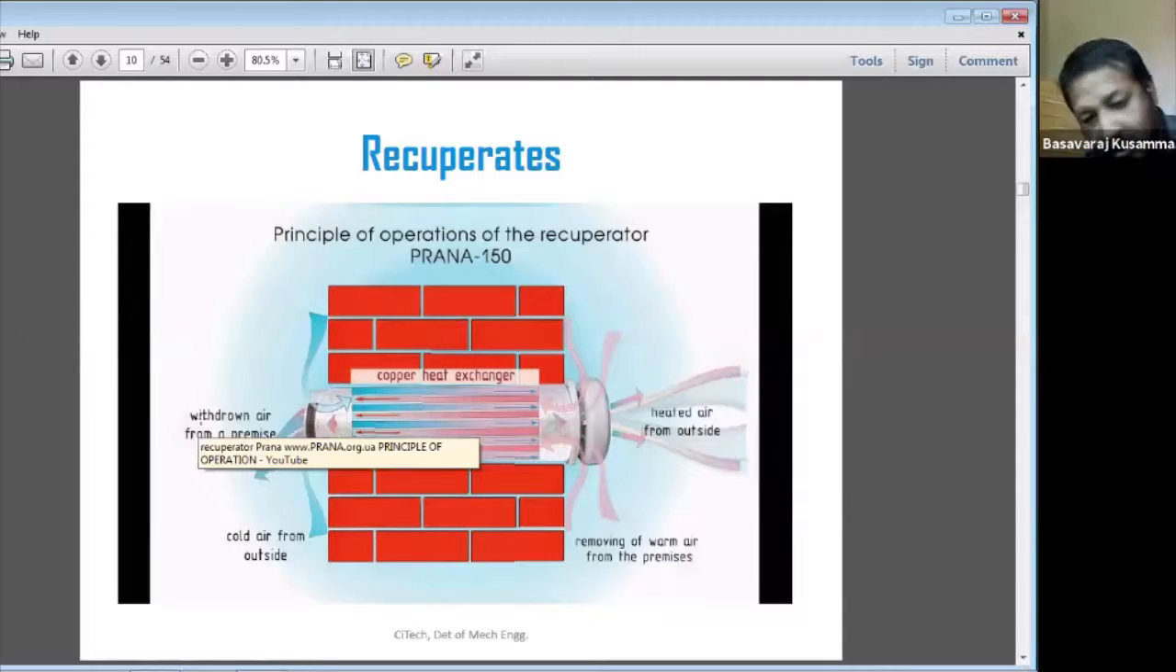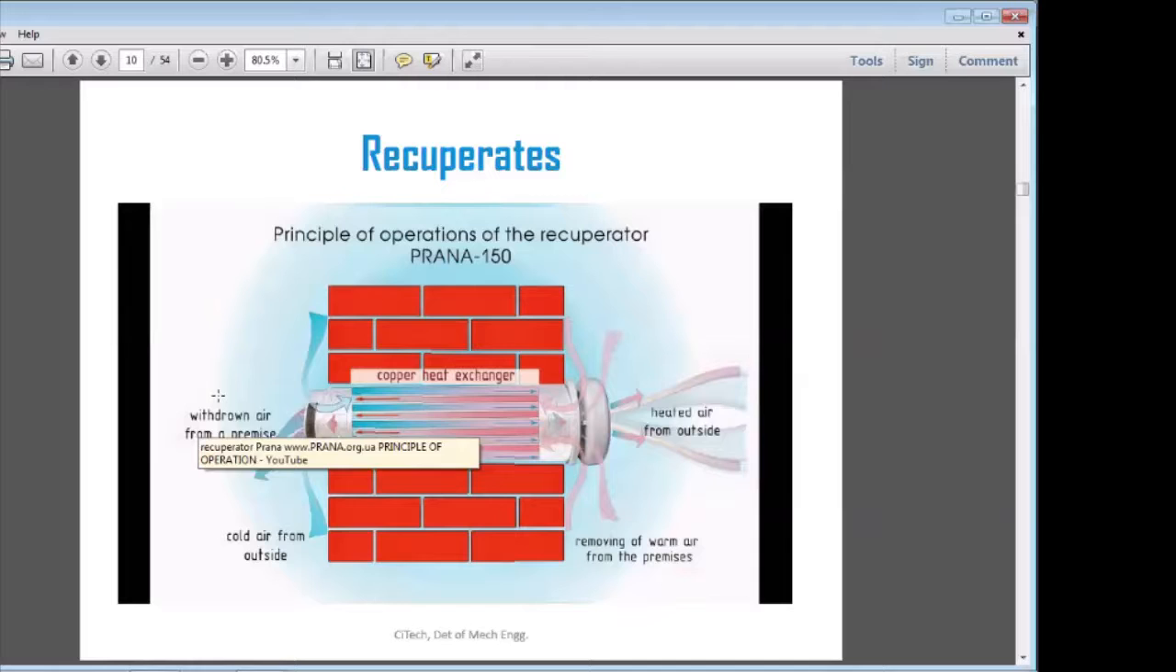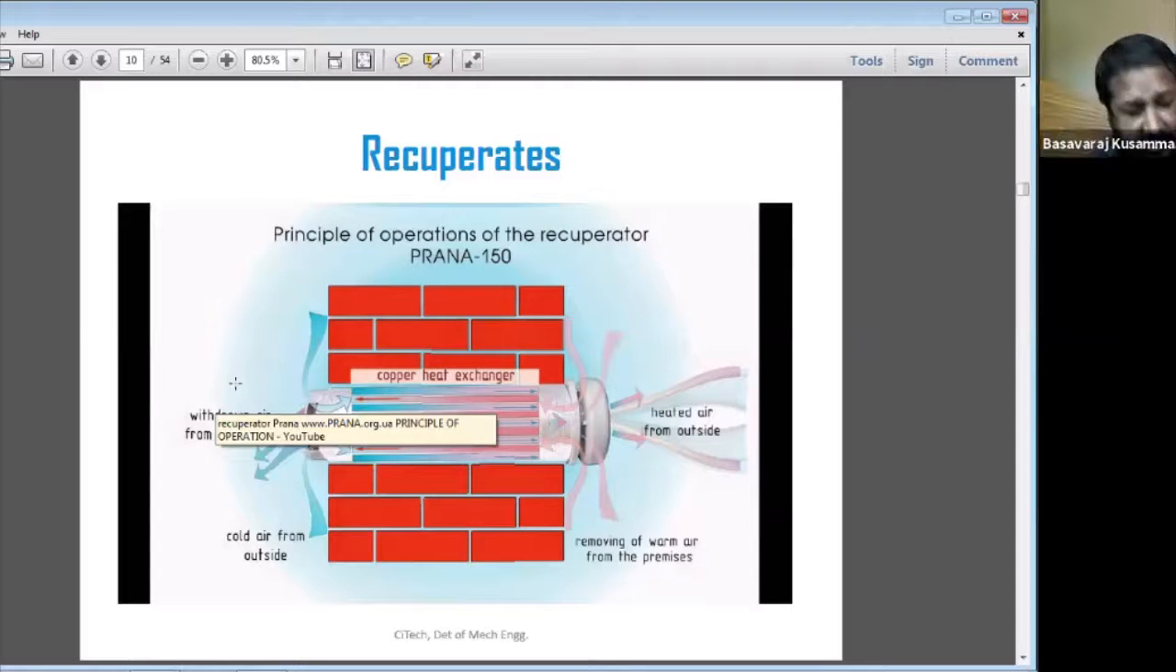Understood? Yes, sir. You understood what the regenerator and the recuperator are? Yeah, sir. We'll go to the next one.